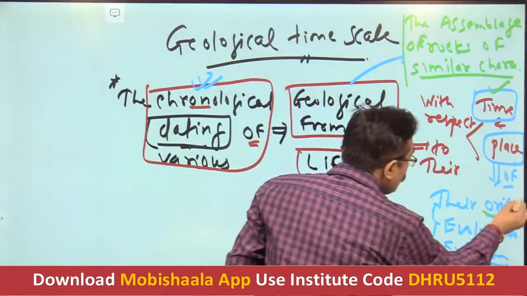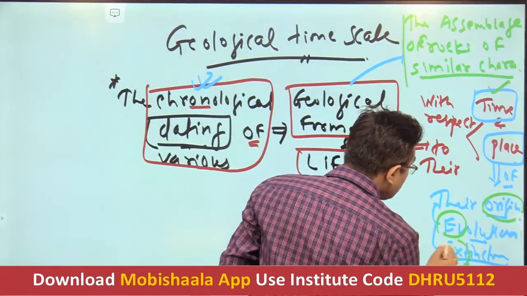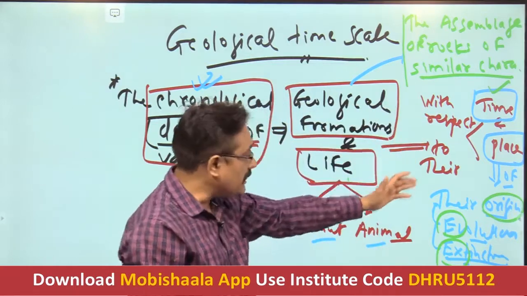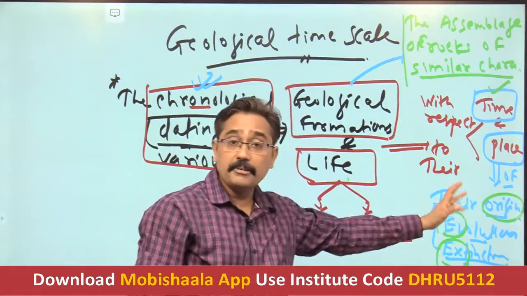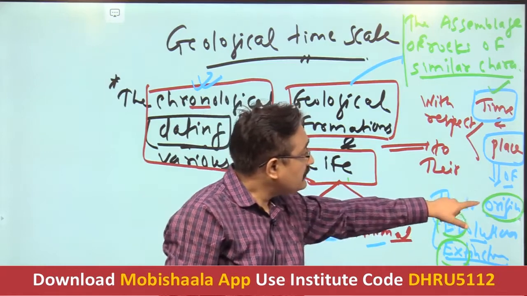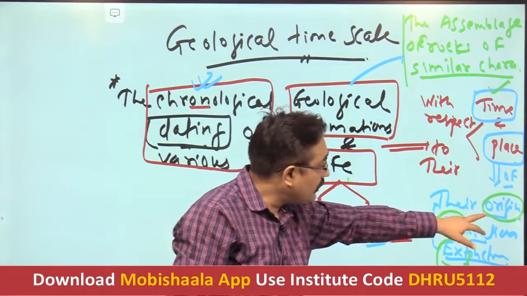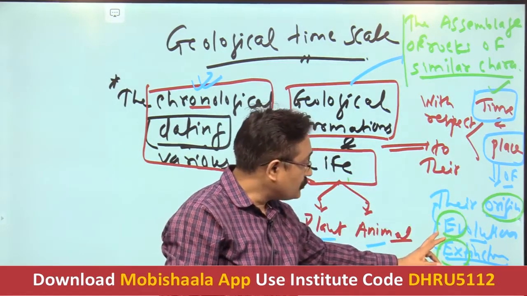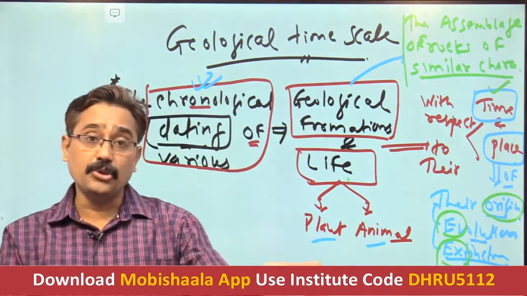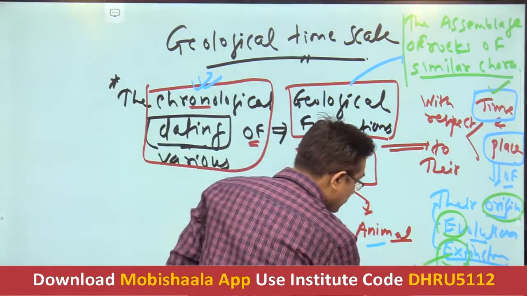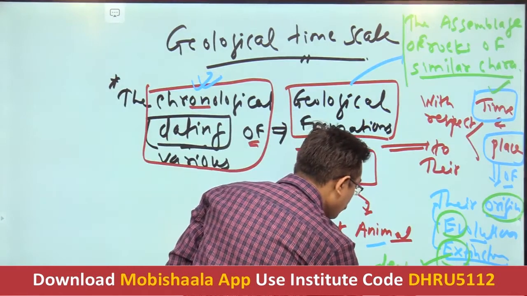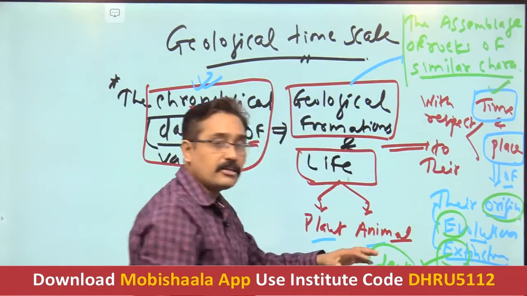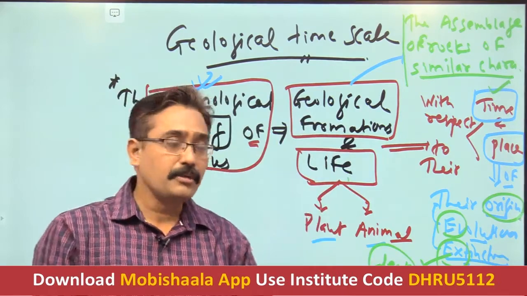For example, for dinosaurs: at which place and time they originated, when their evolution took place, and when their extinction took place. Extinction is nothing but death, or the losing of a species.